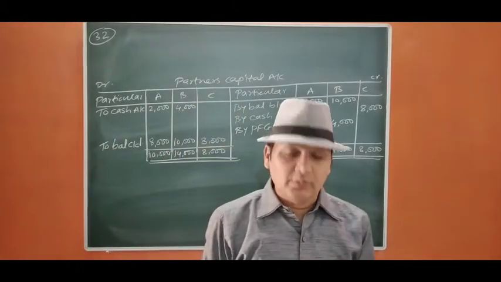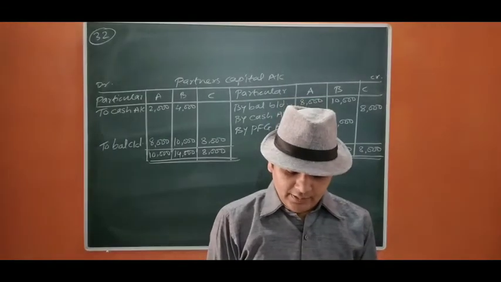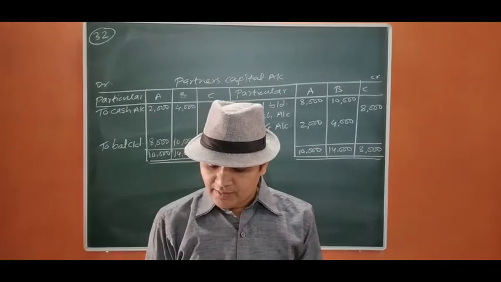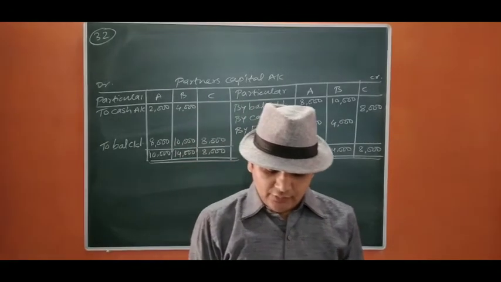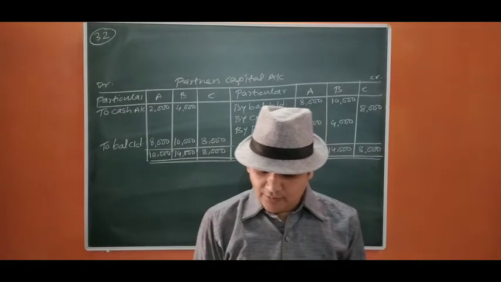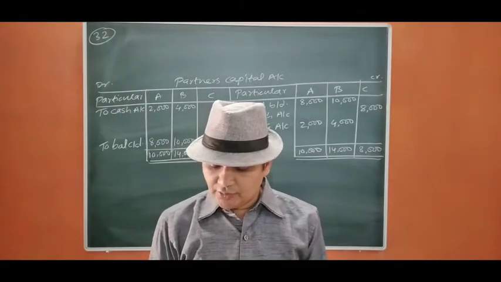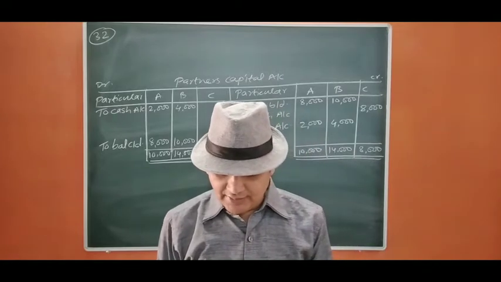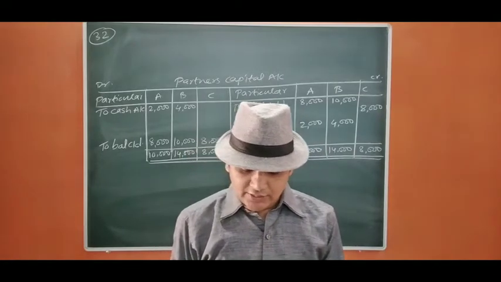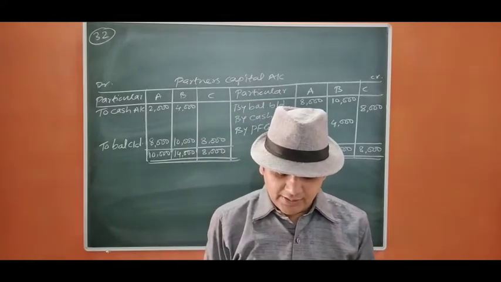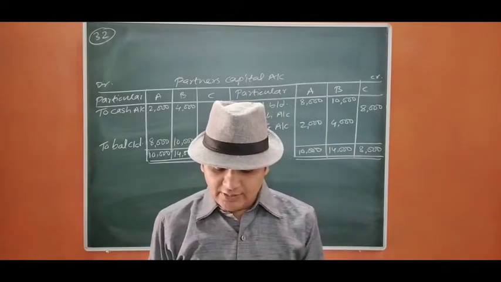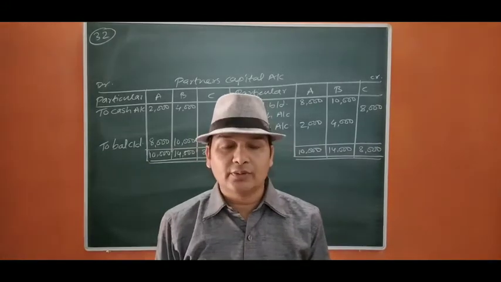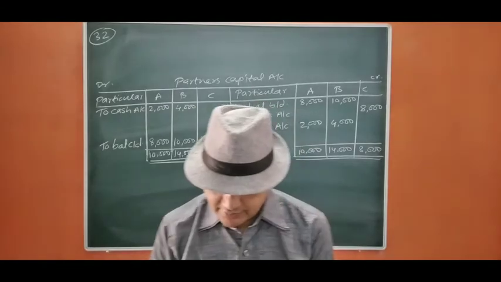Now we move on to question number 33. A and B are partners in a firm sharing profit and losses in the ratio of 3:2. They admitted C as a new partner for 3/7 share in the profit, and the new profit sharing ratio will be 2:2:3. C brought 2 lakh as his capital and 1,50,000 as premium for goodwill. Half of their share of premium was withdrawn by A and B from the firm. Calculate the sacrificing ratio and pass necessary general entries for the above transaction in the books of the firm. So let us start.